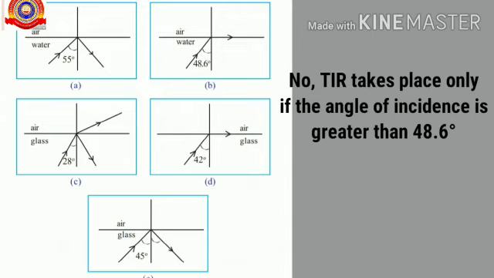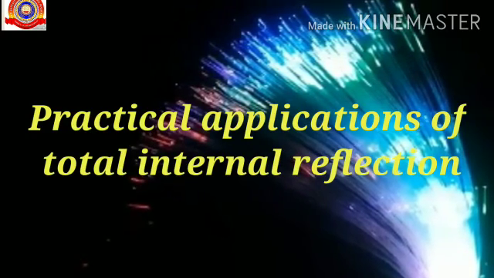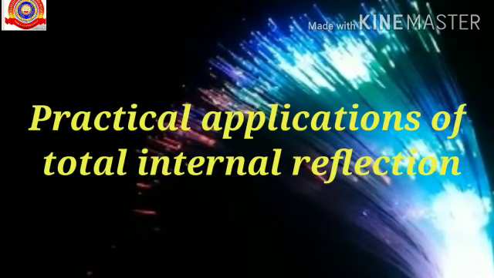So here total internal reflection does not take place. The reason is that total internal reflection, that means TIR, takes place only if the angle of incidence is greater than 48.6 degree, which is the critical angle for water.